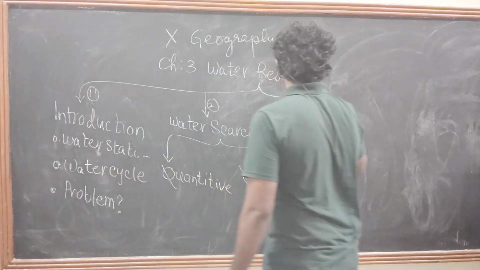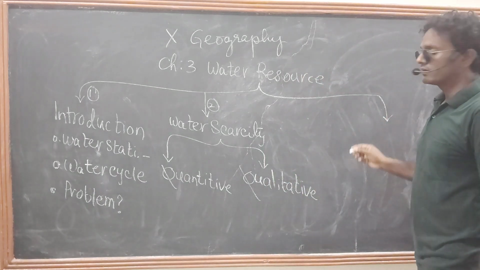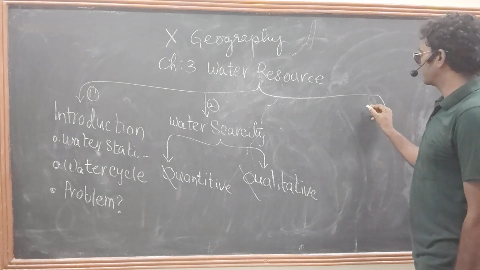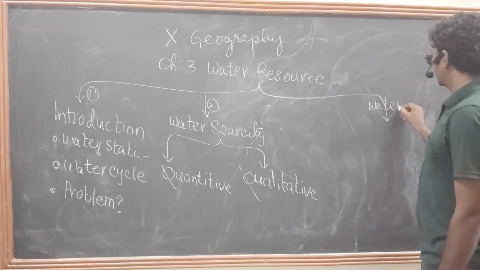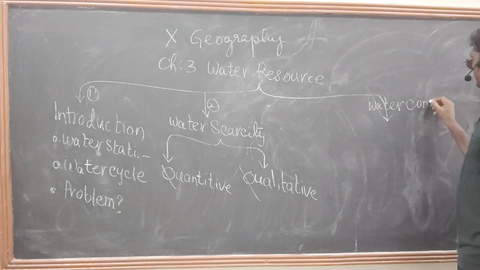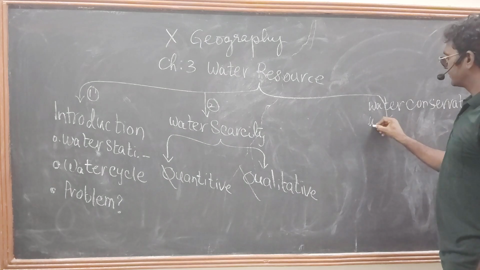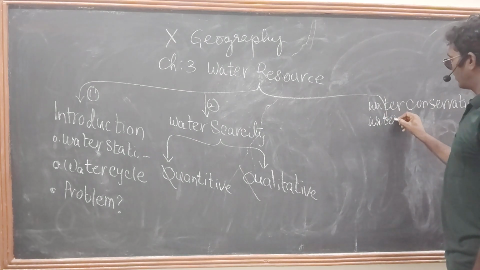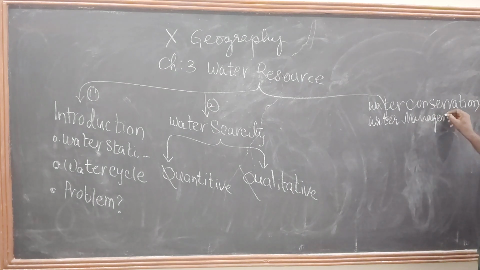And the third subtopic is water conservation or water management techniques.